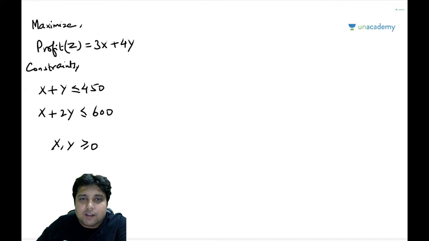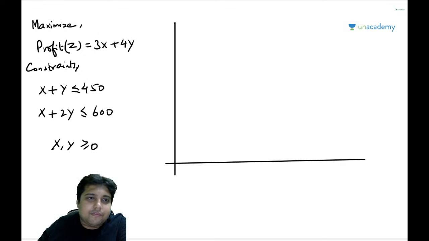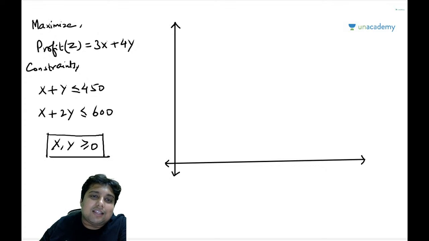How to make use of the graphical method? Let me just explain that to you guys. The number one thing that I will do, I'll make sure that every value is going to be in the first quadrant, because remember, both the variables x and y are greater than equal to 0.